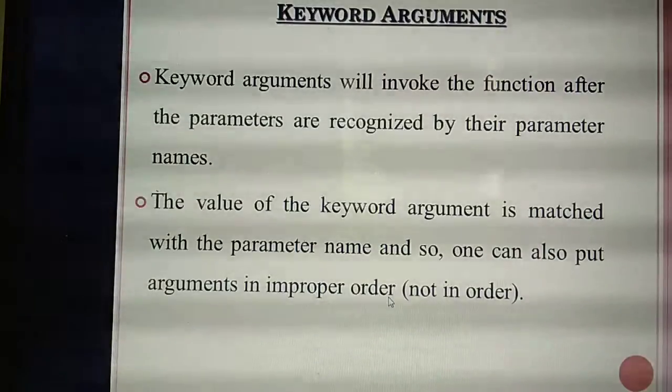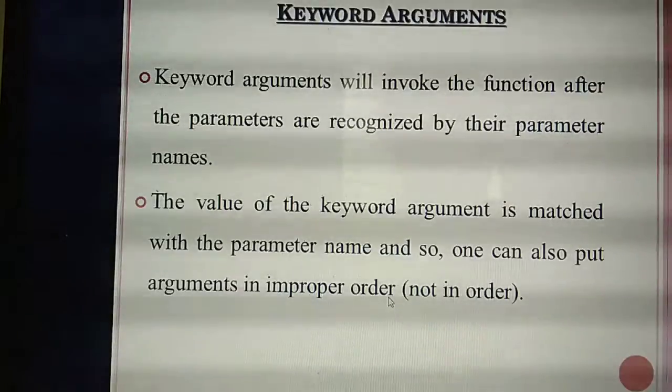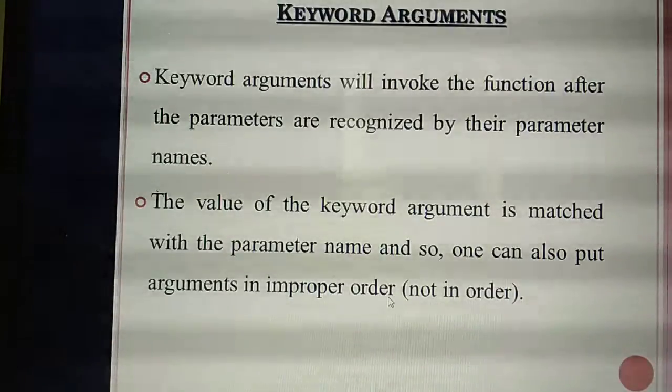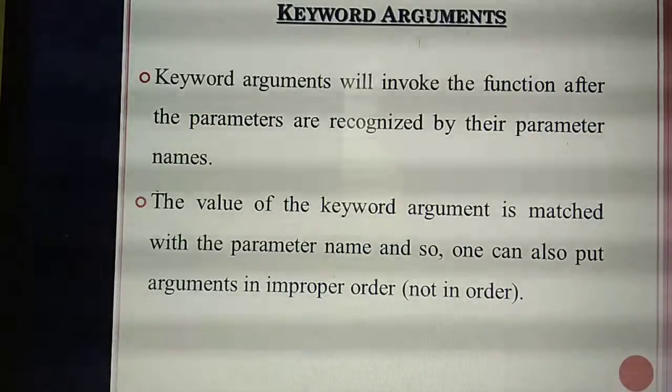But in the required arguments, what have you studied? In correct positional order, I said. So think about the first example, W into H. W and H means first value will be assigned to W, second value to H. Need to be in correct positional order. But in keyword arguments, no need to assign the values in correct positional order. Improper order also you can assign. Okay. So 3 points here also you have studied.